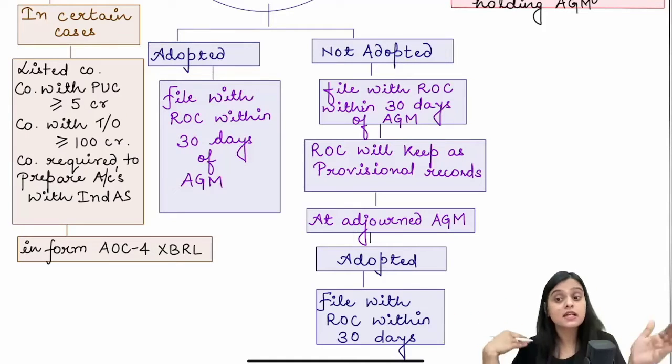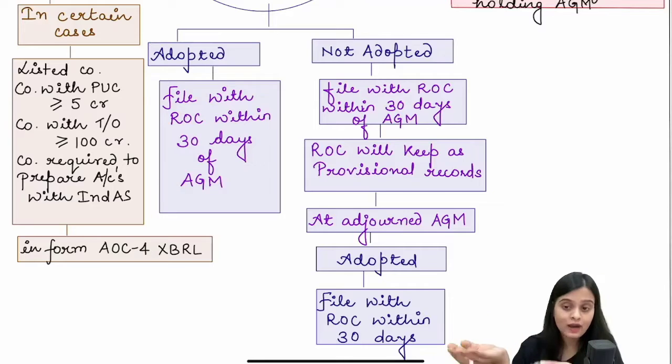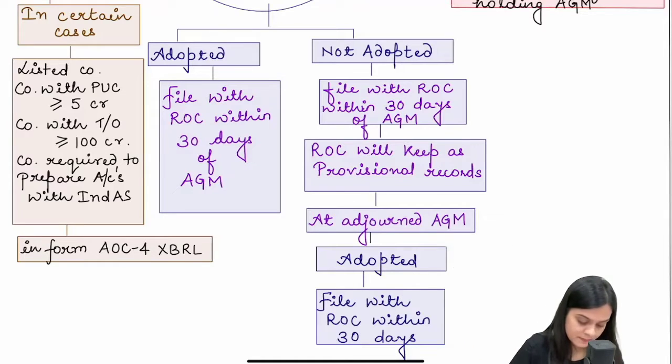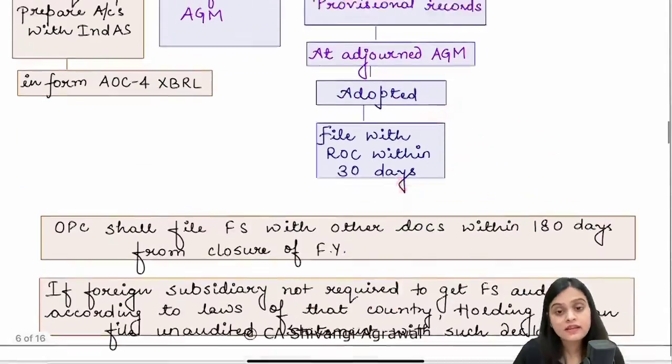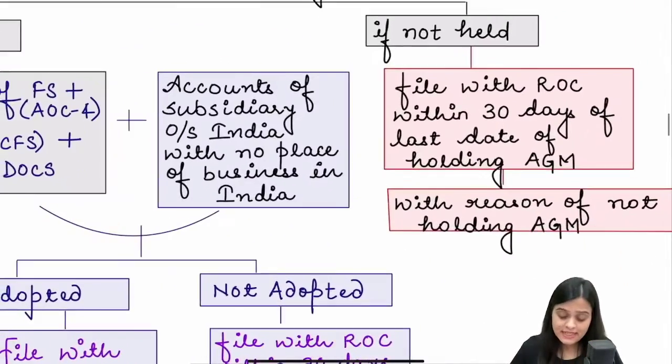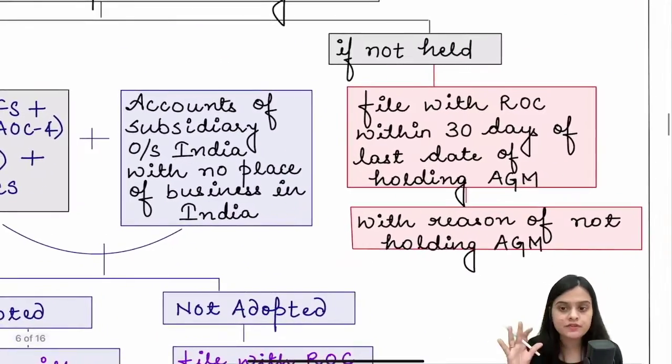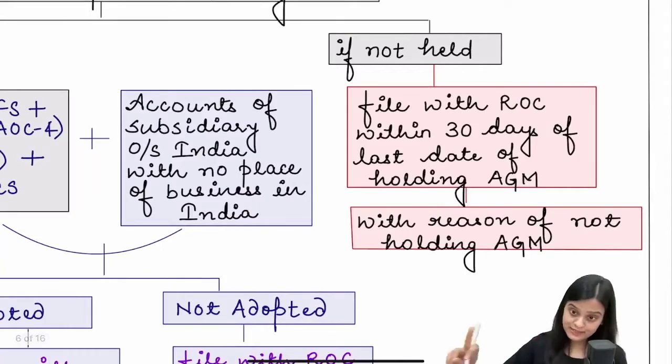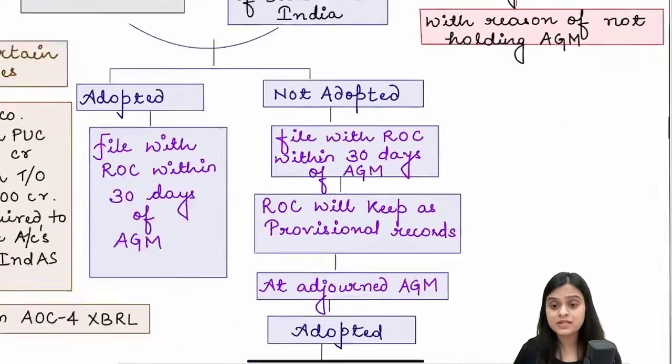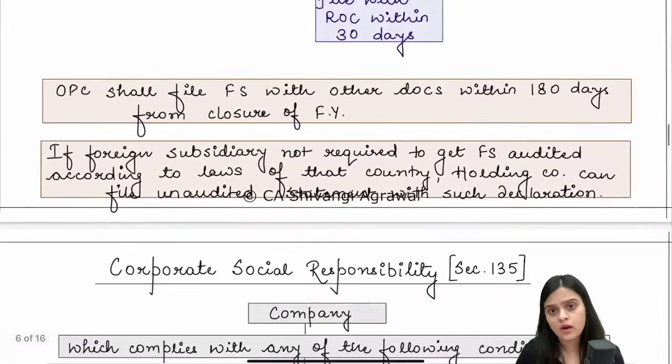In case it is not adopted, then also file it. ROC will keep it as provisional records, and at an adjourned AGM, when it is adopted, then you will refile it. Supposedly AGM is not held for whatsoever reason, then also you have to file the whole set and also state the reasons why AGM was not held.